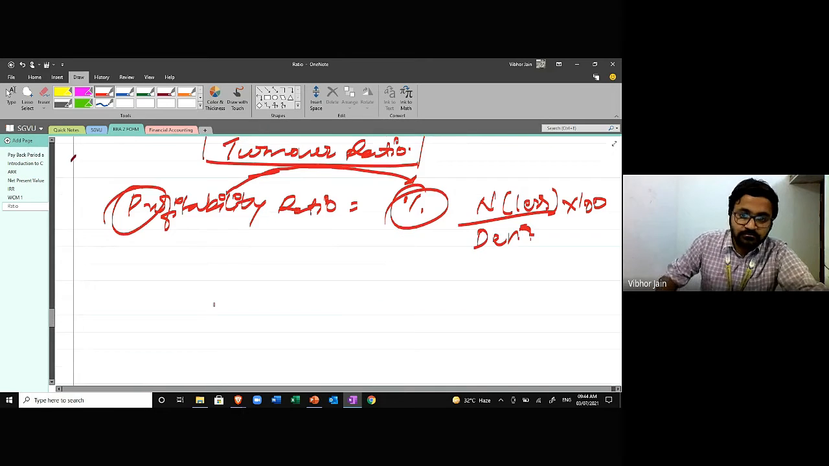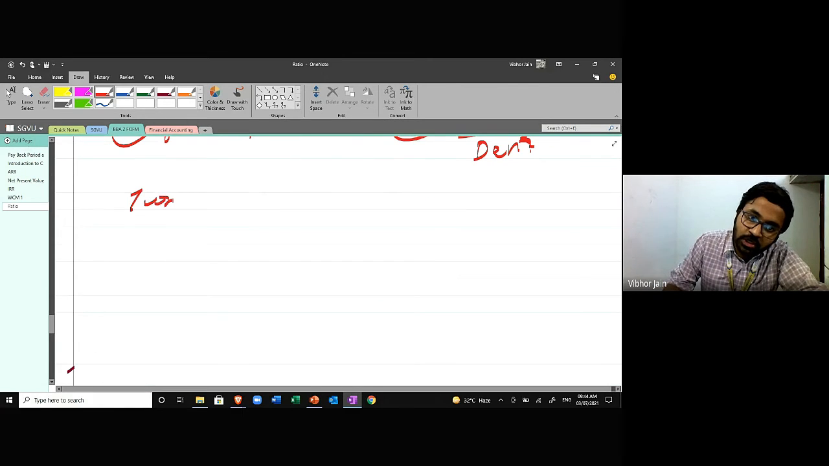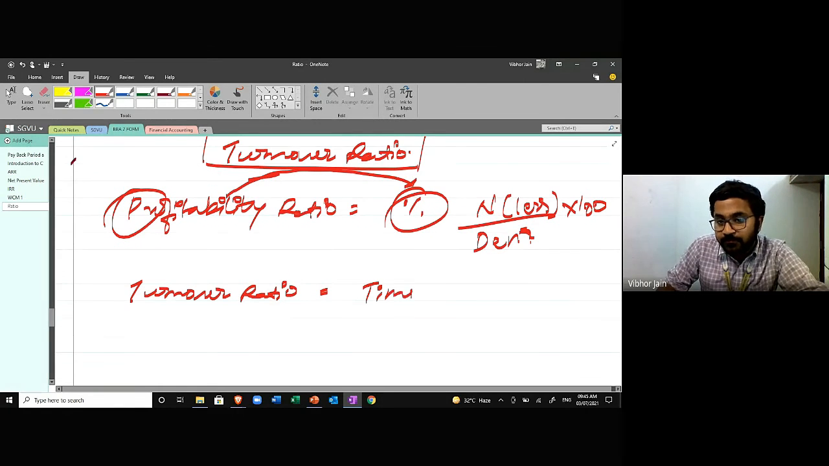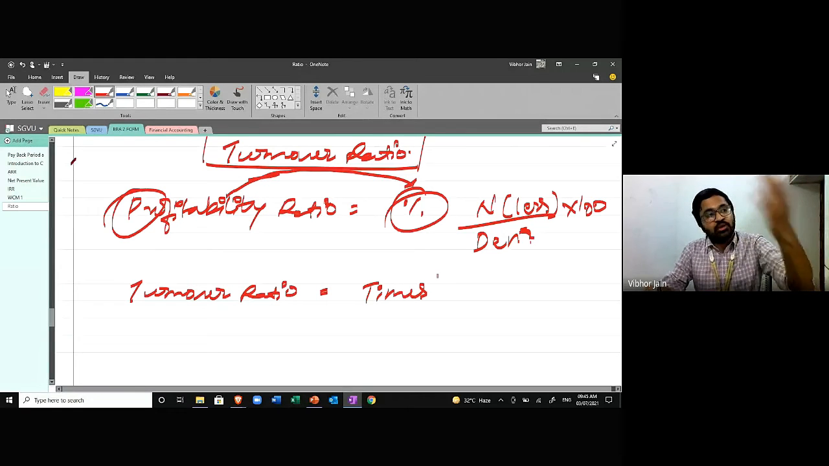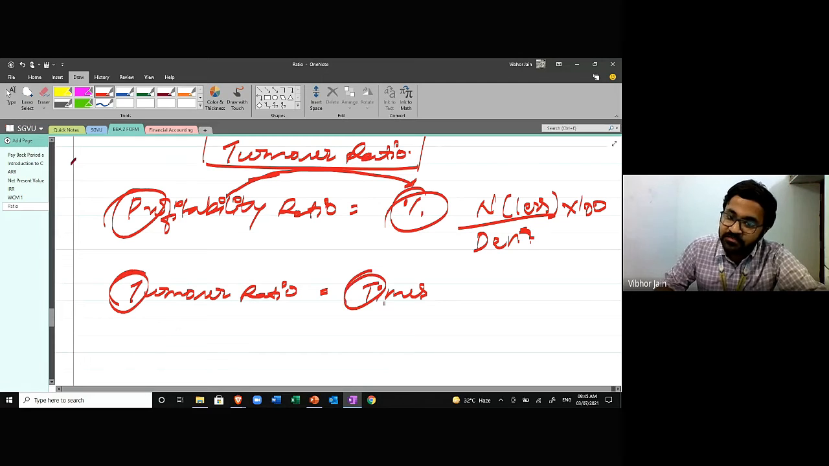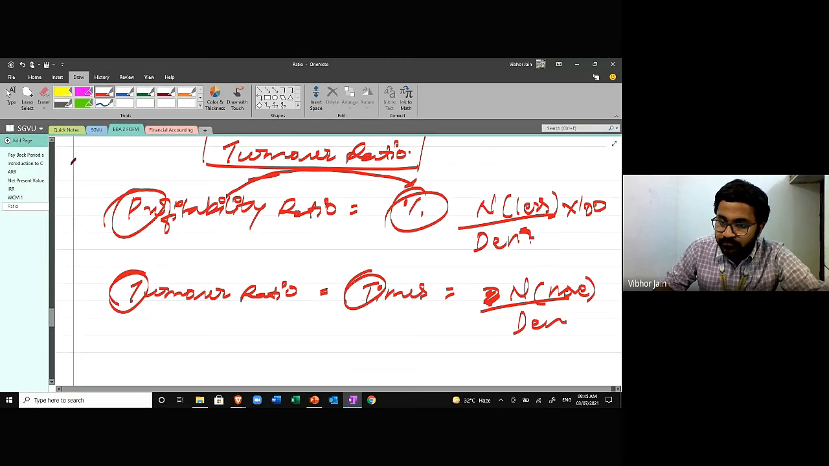Okay. When I'm talking about turnover ratio, the answer would always be in times. That is guna. Kitna guna? 1 guna, 2 guna, 5 guna. That is times. So T for turnover, T for times. So times, when will I get the answer in times? When my numerator is more than denominator.